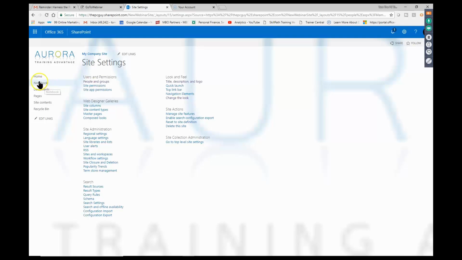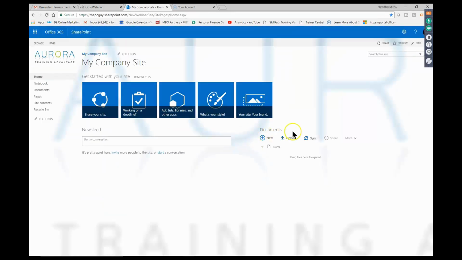Let's go back to our home page. I'll pick on home. So we're going to see that we can change this home page and we'll be able to customize that. And we'll do that in a few minutes. Now, your site is going to come with a few apps over here, and then we'll be able to add a lot more. One of the big apps, of course, is the Documents folder. So I'll pick on the word Documents.